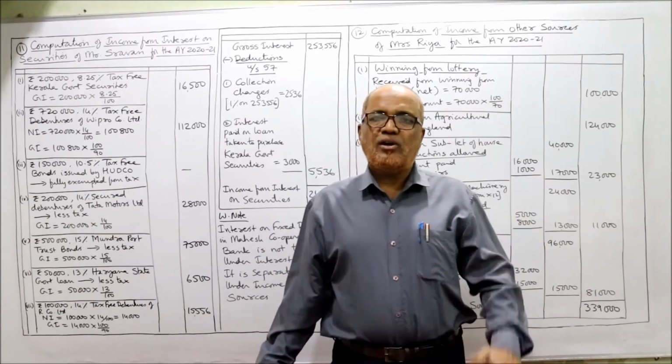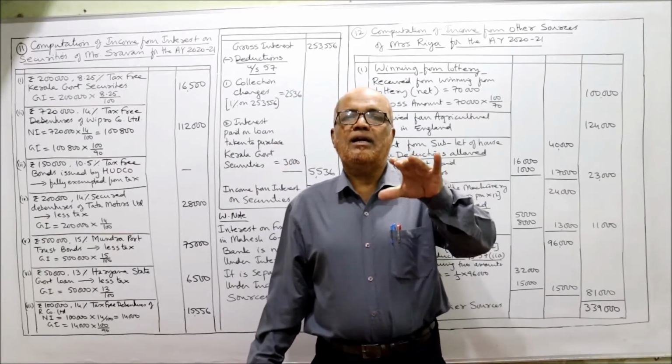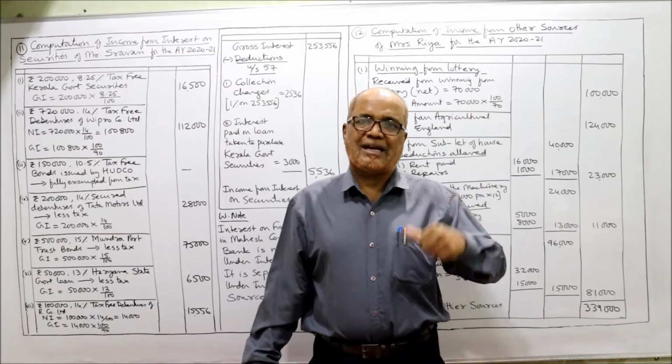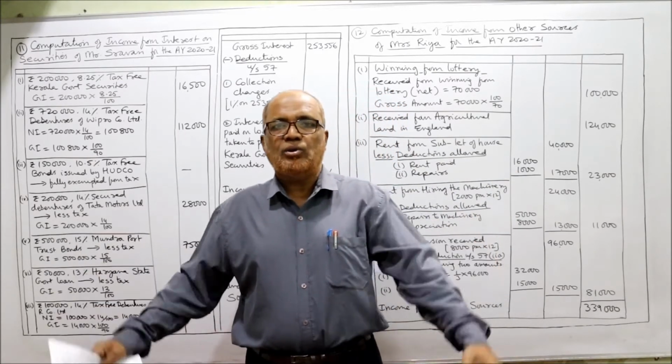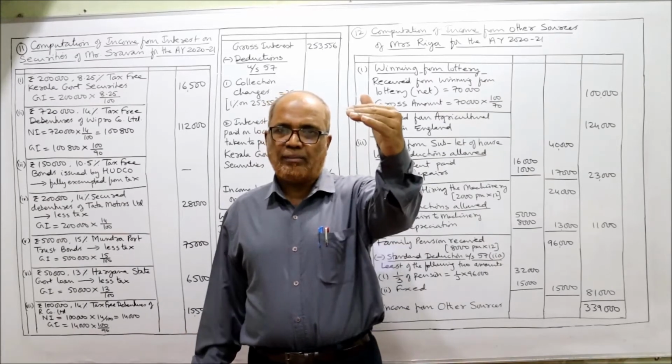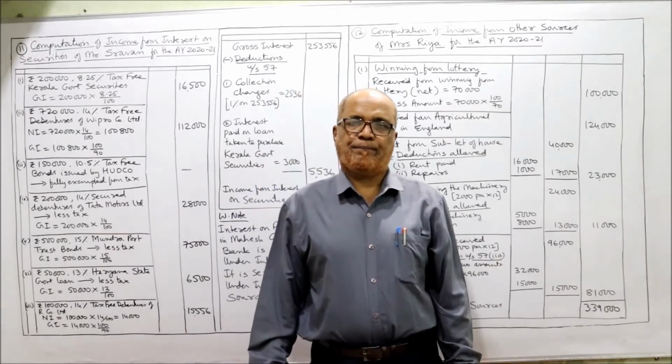In the previous video, I explained there is a procedure given by the Income Tax Act on how to compute interest on security. All the securities are divided into three categories: exempted from tax security, tax-free security, and less tax security.